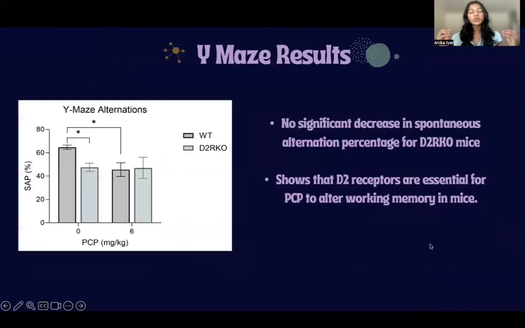The results show a striking difference between the wild type and the D2R knockout mice. As you can see, the D2R knockout mice show no significant change in working memory upon administration of PCP, whereas the wild-type mice show a significant decrease in working memory upon administration of PCP. This shows that D2 receptors are essential for PCP to alter the working memory in mice.